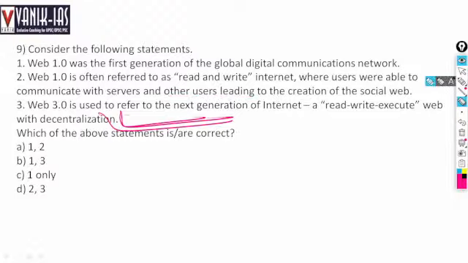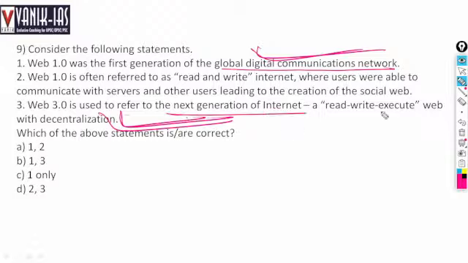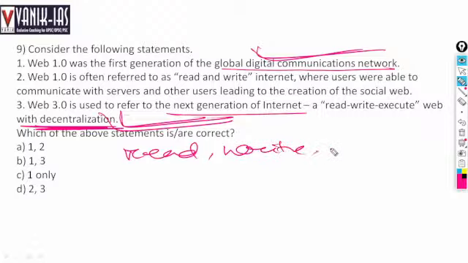Statement 1 is right with respect to Web 1.0. It is the first generation global digital communication network. Web 3.0 is decentralized. Yes, the major feature of Web 3.0 is decentralization. Decentralization means the data is stored at a decentralized level. It is not data localization. It ensures the localization and control of user data by the user itself, right? And read, write, execute is a feature of Web 3.0. Read, write, execute is a feature of Web 3.0.